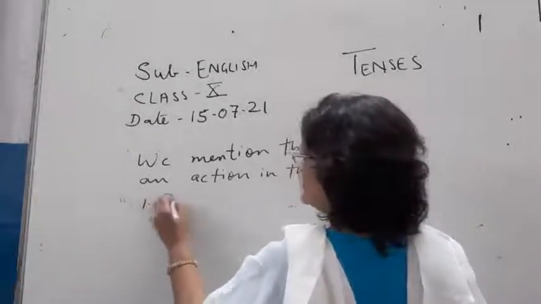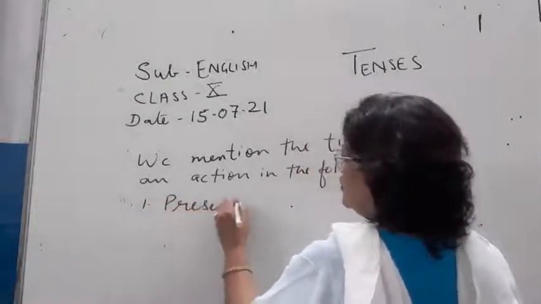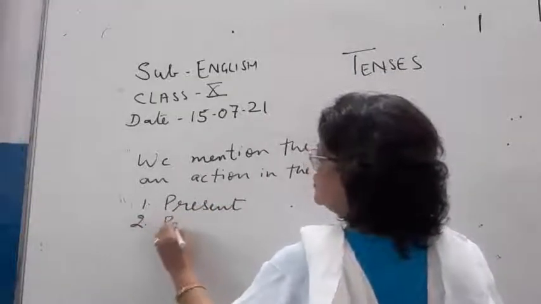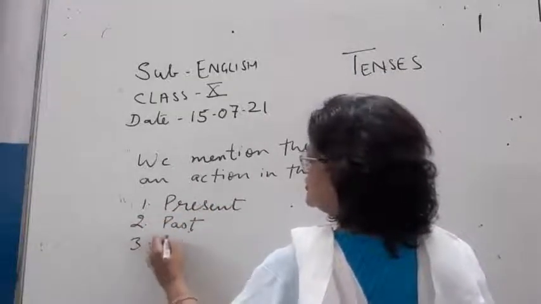First is present, second is past, third is future.